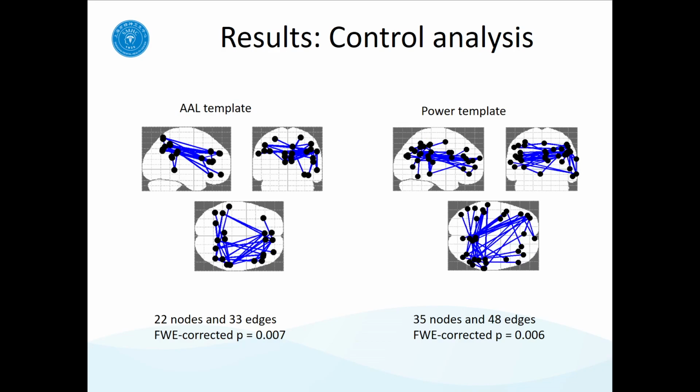We also ran another control analysis to examine the effects of template selection by running the same NBS analysis based on the Power template. We can see that the two results are somewhat similar.